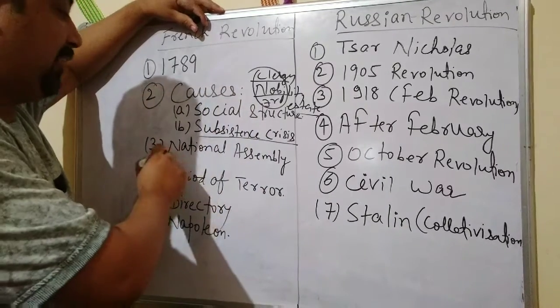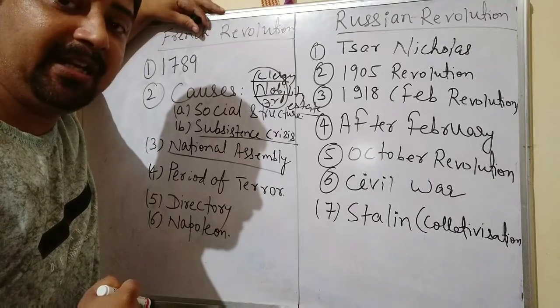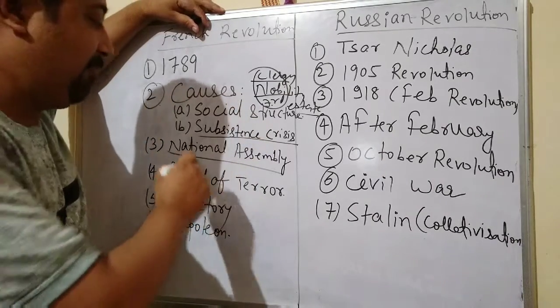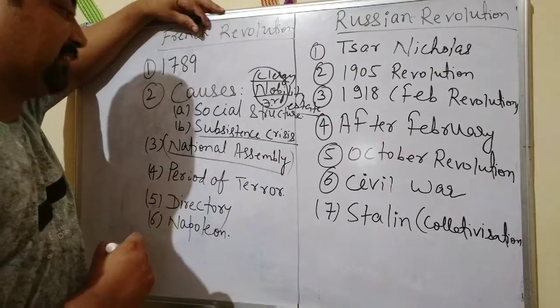Now after that, as I told you, the third state group revolted against the king's regime. Finally, they formed a new assembly. When the third group revolted, they founded a new parliament that was termed the National Assembly.